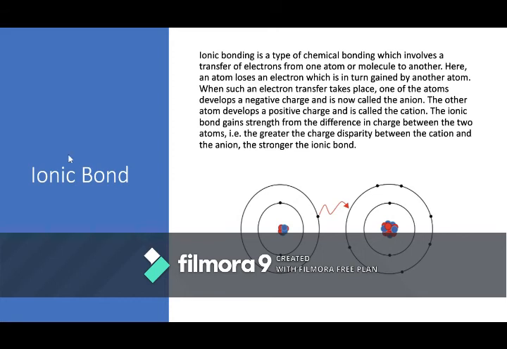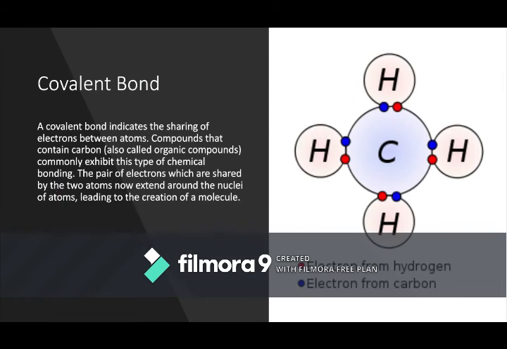Now, let's move on to the next, which we call covalent bond. What is a covalent bond? A covalent bond indicates the sharing of electrons between atoms. Compounds that contain carbon, also called organic compounds, commonly exhibit this type of chemical bonding. The pair of electrons which are shared by the two atoms now extend around the nuclei of atoms, leading to the creation of a molecule.